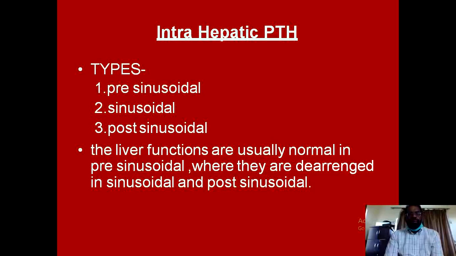The second type of portal hypertension is intrahepatic, and it is further subdivided into three types, where the abnormality is pre-sinusoidal, sinusoidal, or post-sinusoidal. Because the liver is not involved in the pre-sinusoidal type of intrahepatic portal hypertension, just like prehepatic portal hypertension, the liver functions are usually normal, whereas they are deranged and the patient will be clinically jaundiced with the sinusoidal and post-sinusoidal varieties of intrahepatic portal hypertension.